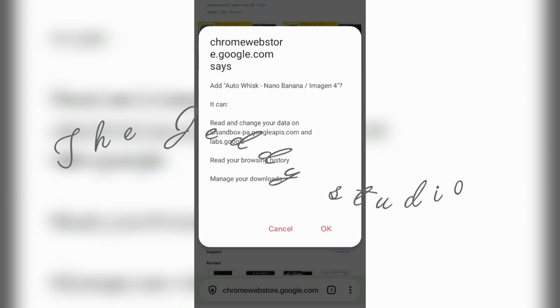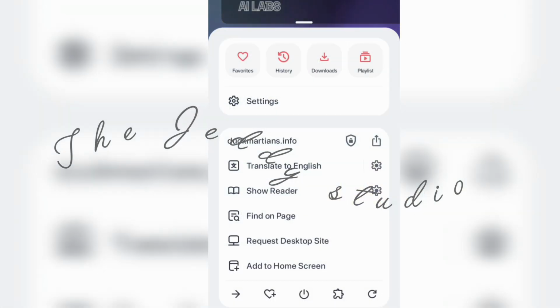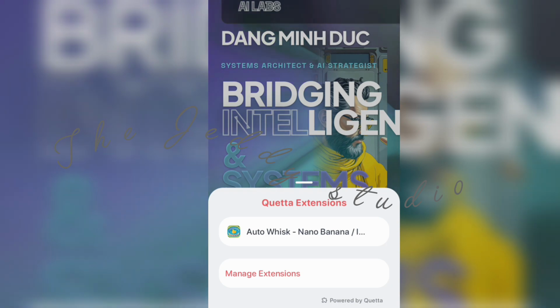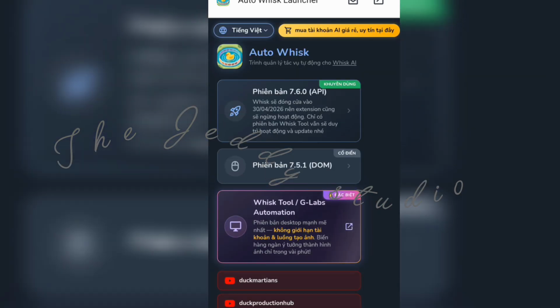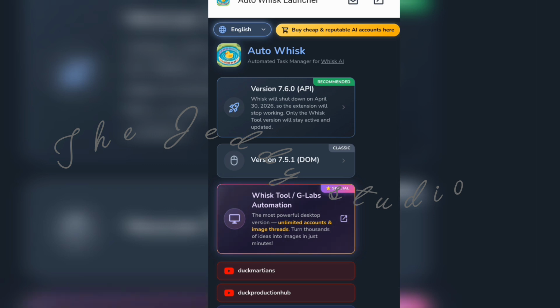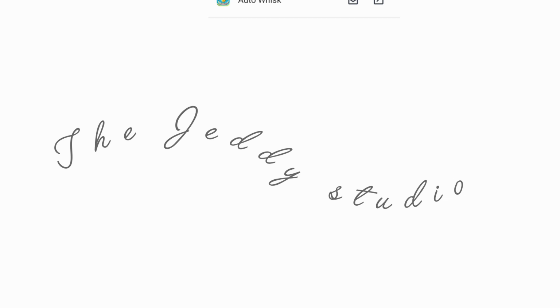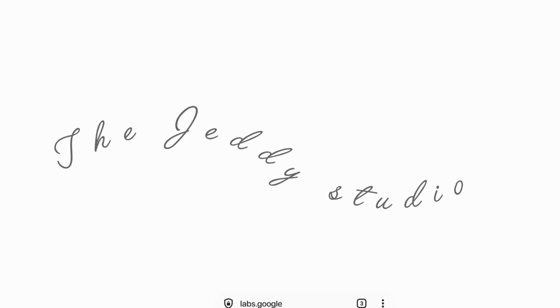Okay, so now you can see here everything has appeared. I have reopened the app again, so I'll just click on the extension icon. You can see Auto Whisk is already installed. I will click on Auto Whisk, and then you can see click on the model, the one that says 7.5.1, and then for the forward, remember to change the language to English, and then click on that model, and you can see they want to take me to my Whisk dashboard, and that is what we want.